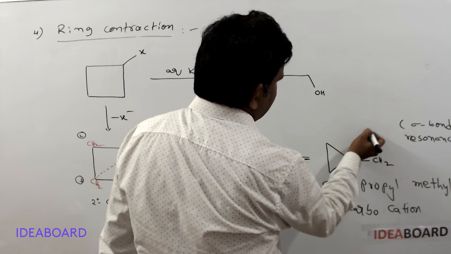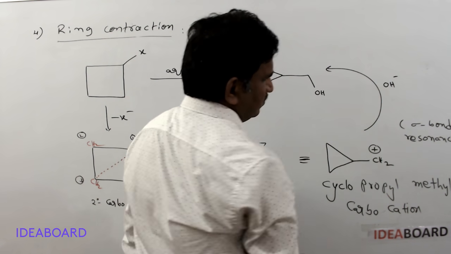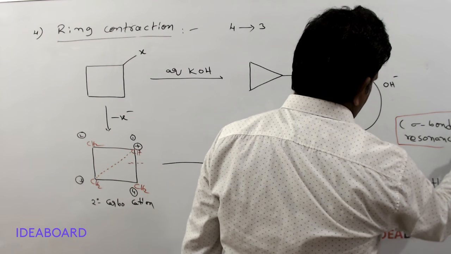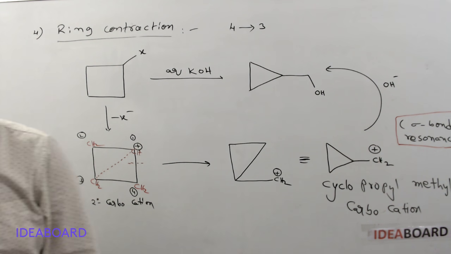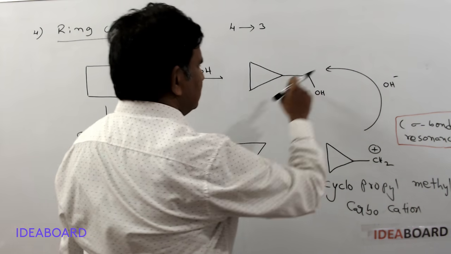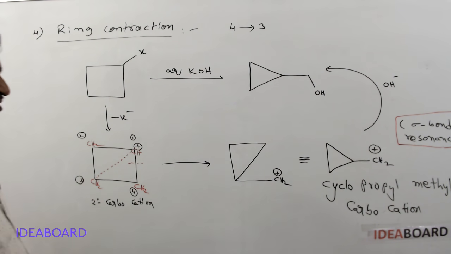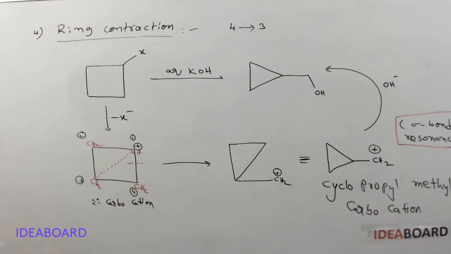So the cyclopropyl methyl carbocation is now reacting with OH minus, and this forms this cyclopropyl methyl alcohol. Okay, this is the ring contraction process occurring.